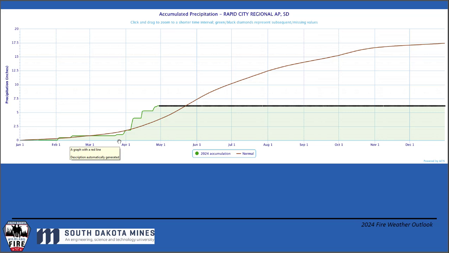But then over the past month and change, we've been getting these big precip systems that have been impacting our area about every 5 days. And now here in Rapid City, we're sitting at about 130% of average, 140% of average in terms of year-to-date precipitation. We're doing well. But you'll see all these little black diamonds. That's the unknown. That's what's coming up. So what will the summer bring? And I'll get to that in a minute.